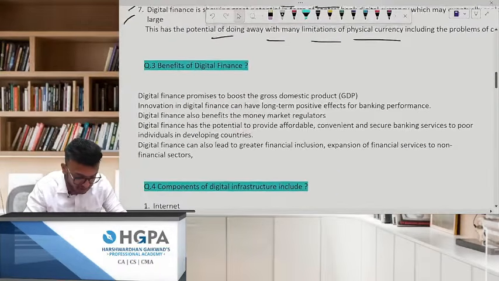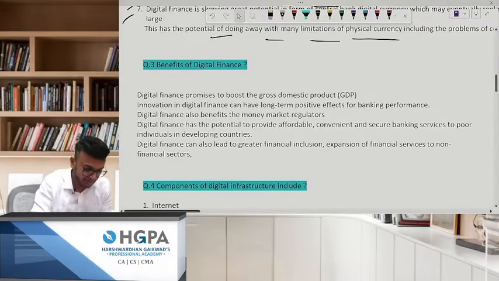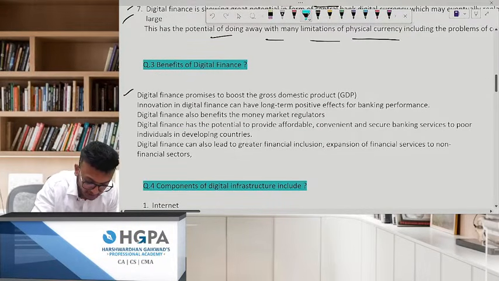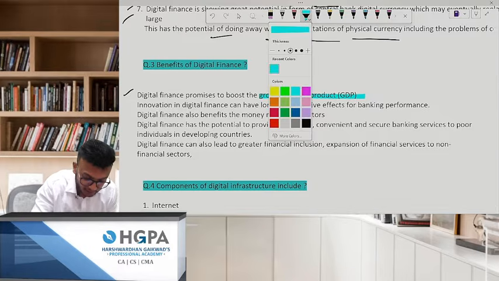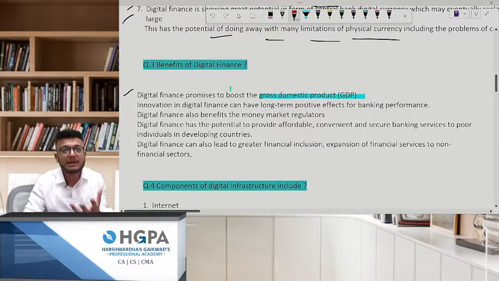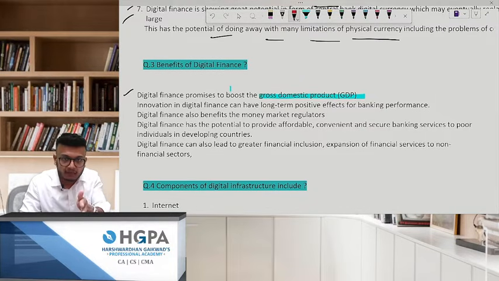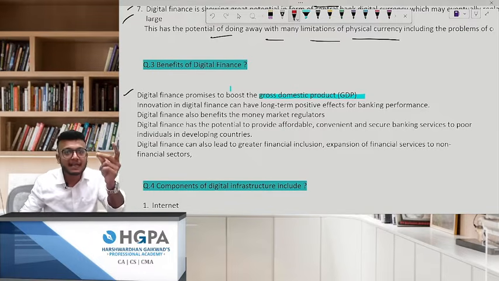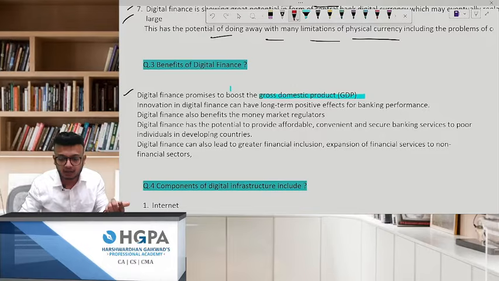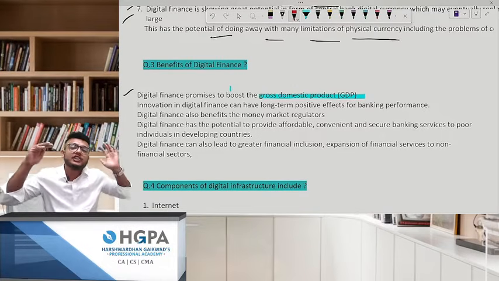What is the next? Benefits of digital finance. Very, very simple. What is the first thing? It promises to boost what? GDP. You can just underline this. First thing, it promises to boost GDP. And everybody spends here. Come on. Now you take a small example. Look at your spending as compared to previous. Because of virtual, everything has become a fraction of a second.